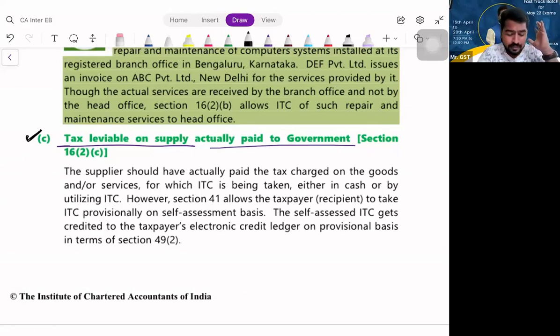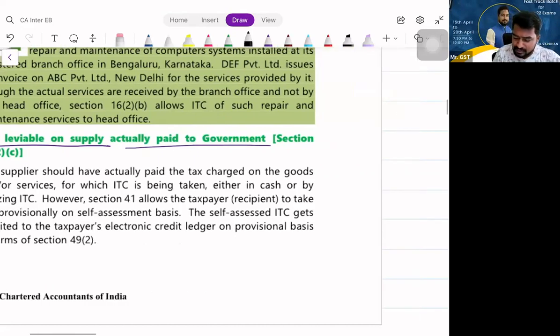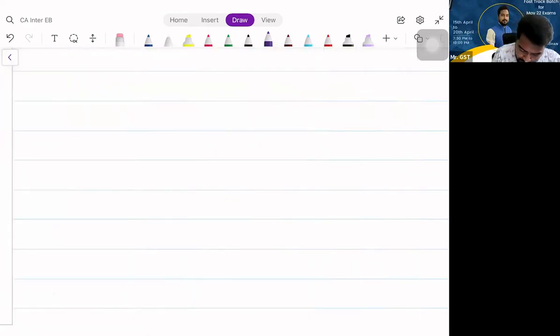So the initial position was, how do you know whether the supplier has filed his return or not, and whether you can avail ITC or not? Everyone is aware of GSTR 2A, I guess, yes or no? You are aware of GSTR 2A auto-populated data. So what happens? Let me just explain. Your supplier will file what? GSTR1. What is GSTR1? Monthly outward supply report.